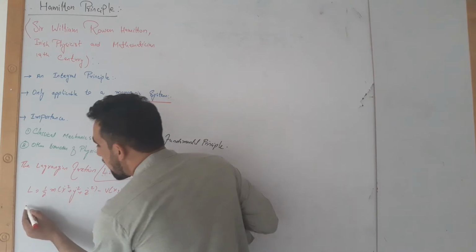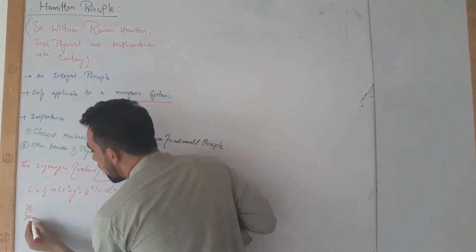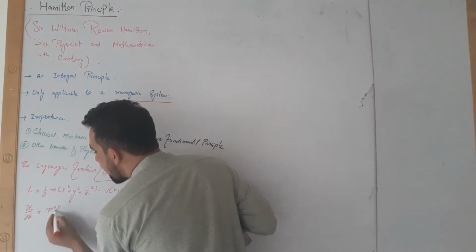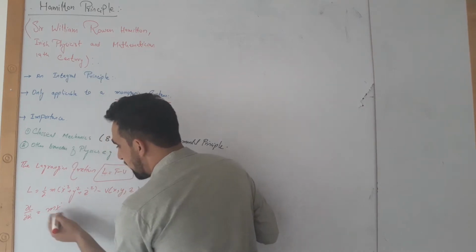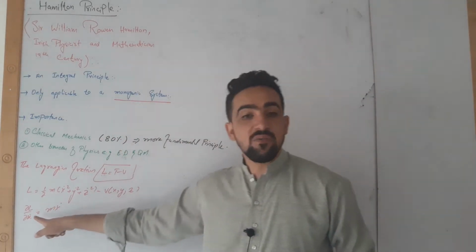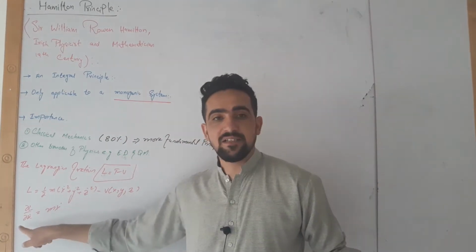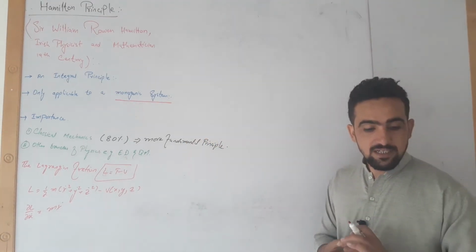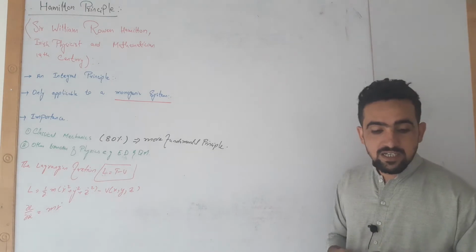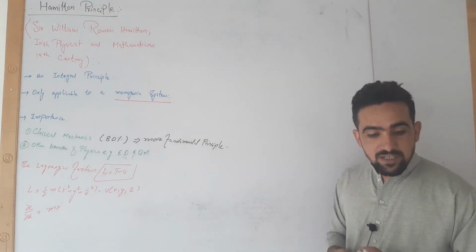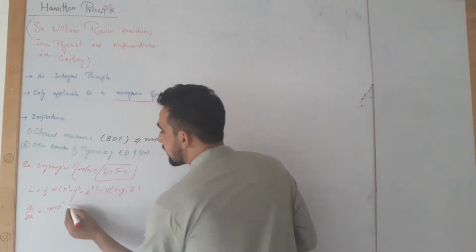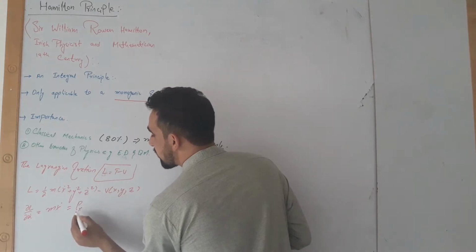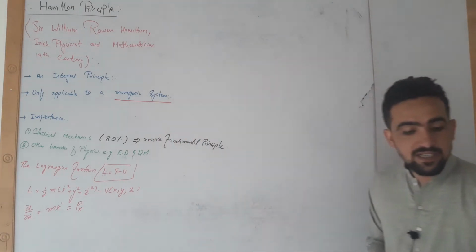So partial L by partial x dot is equal to m x dot, and similarly partial L by partial y dot is m y dot, and partial L by partial z dot is m z dot, that is the momentum. So we can say that this is the particle's momentum along the x-axis.